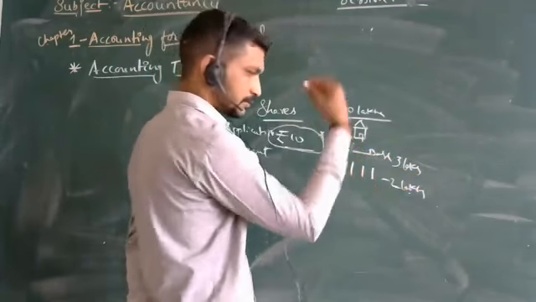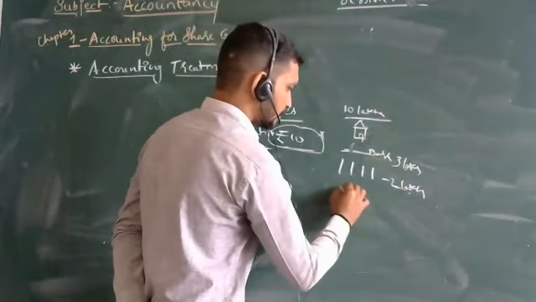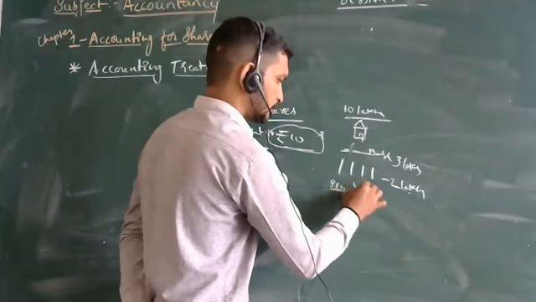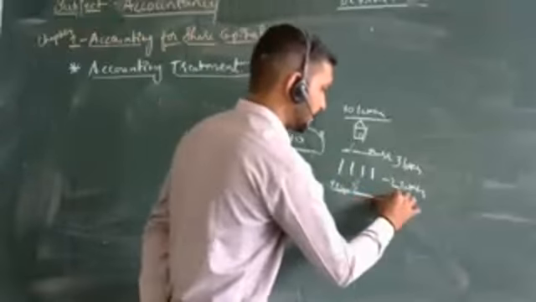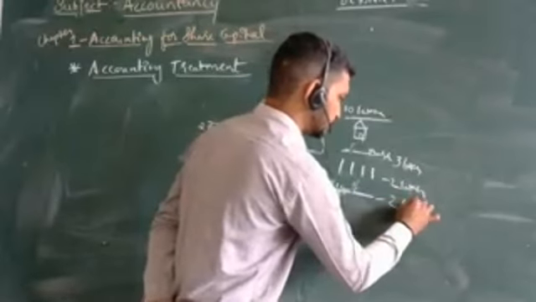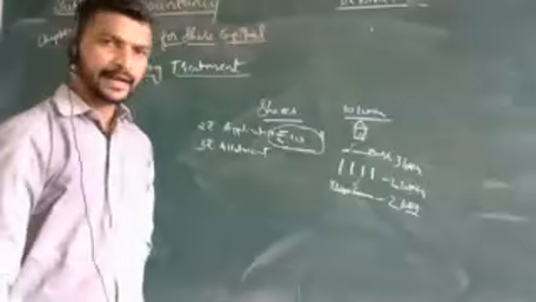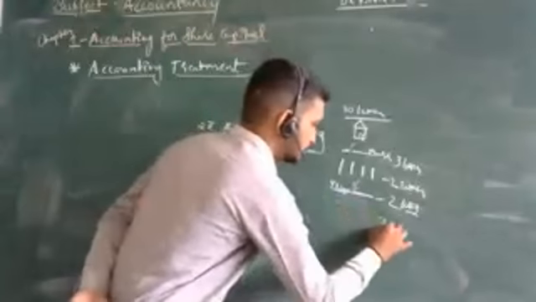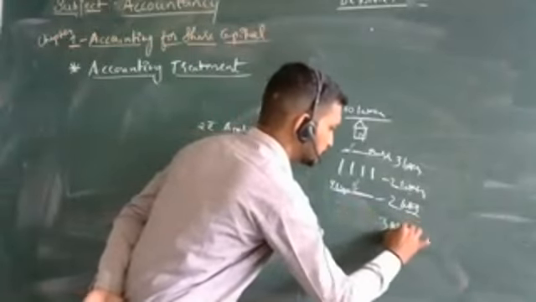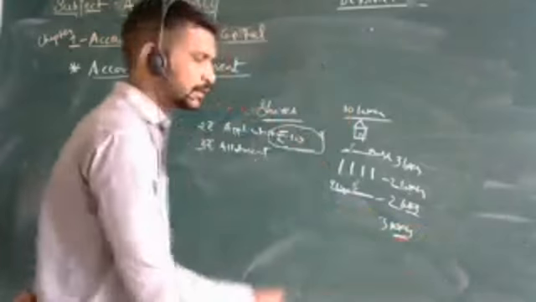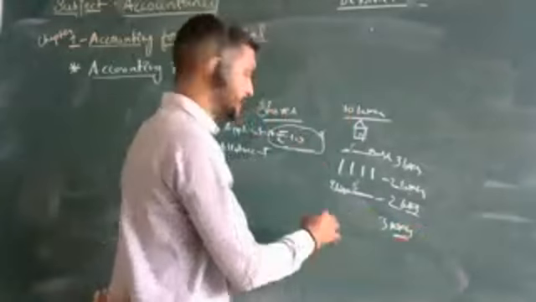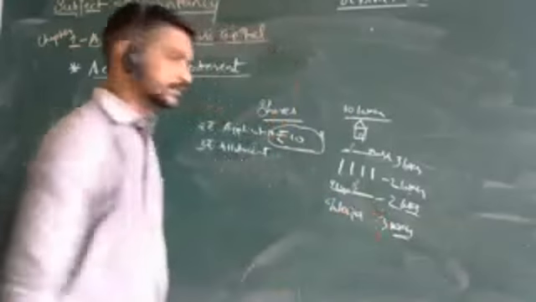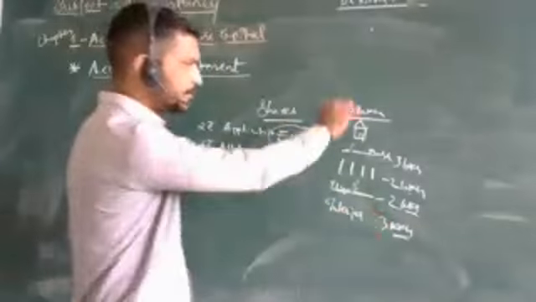Then for the slab, what we call the roof, it may require 2 lakhs. After that, the remaining 3 lakhs will be for interior, the inside development. So that is how we have done this.